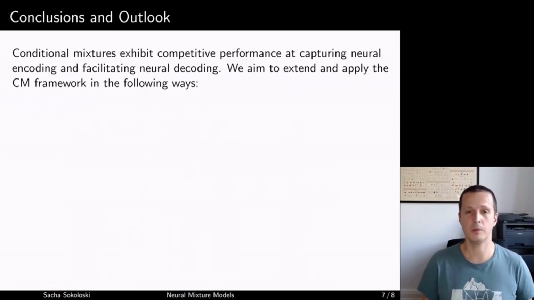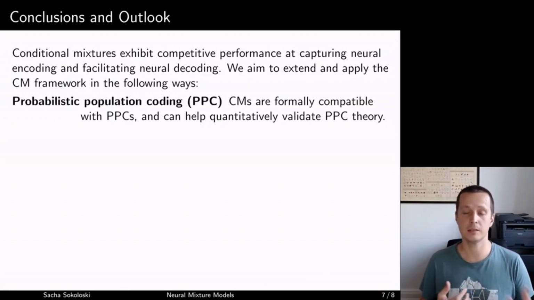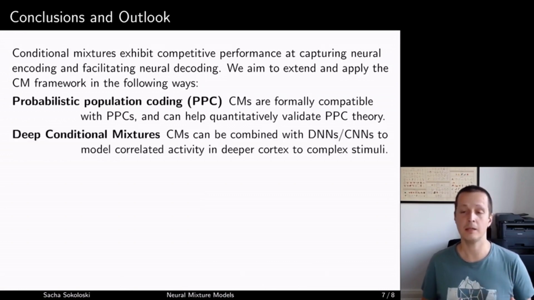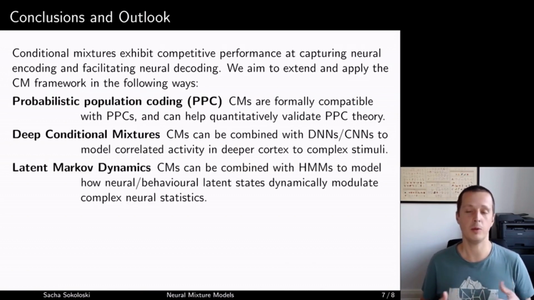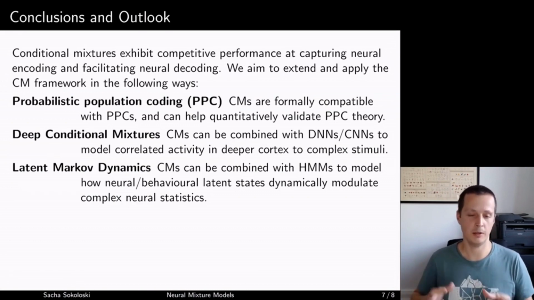So in the future, I hope to extend and apply conditional mixtures in a number of ways. Firstly, by using them to validate existing theories of Bayesian neural coding. Secondly, I would like to extend them with deep neural networks and convolutional neural networks in order to model correlated activity in deeper cortex responding to complex stimuli. And finally, I want to combine them with hidden Markov models in order to simultaneously understand how stimuli and neural or behavioral latent states shape neural statistics and the neural code.